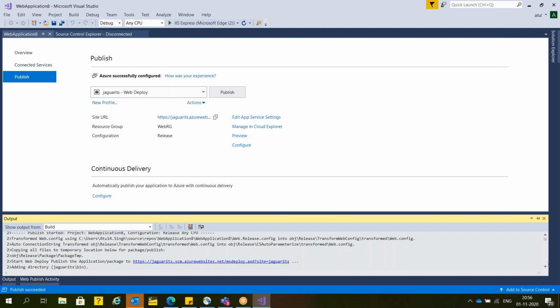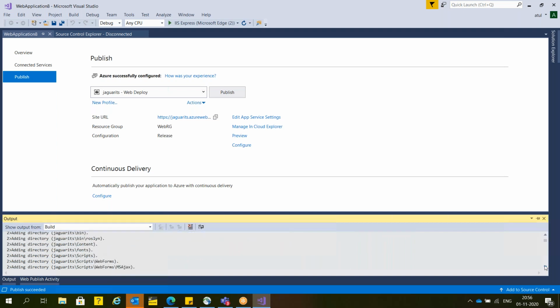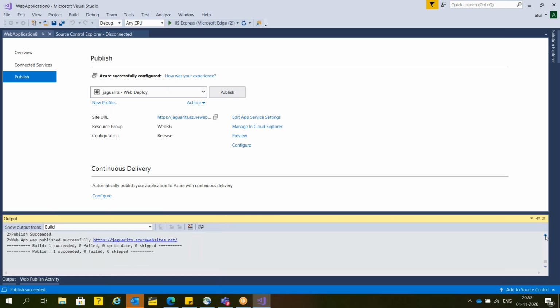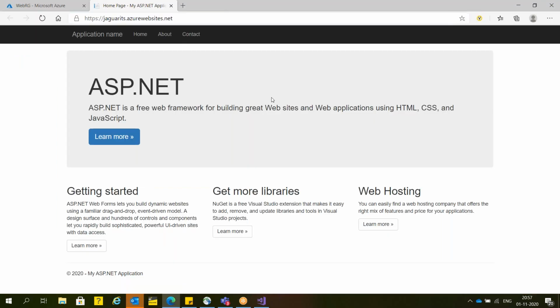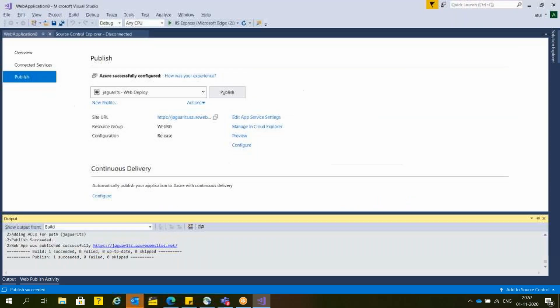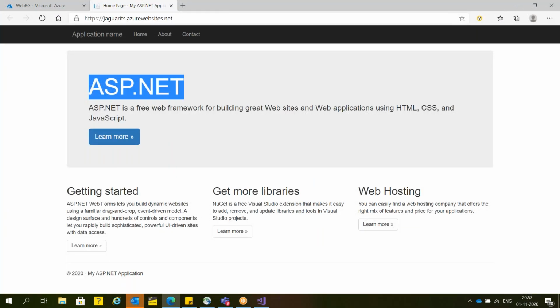See here, deployment was in process and finally the source code is published. This is the URL, published successfully. Suppose this is the website you have developed. Now it's done. Next time onwards, if you make any changes, it will not take much time.